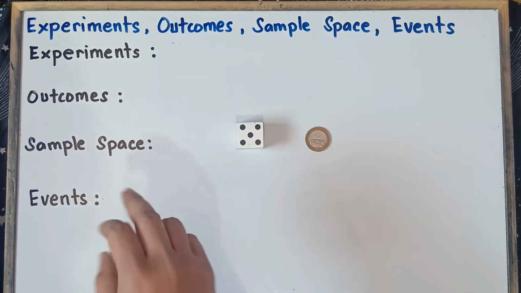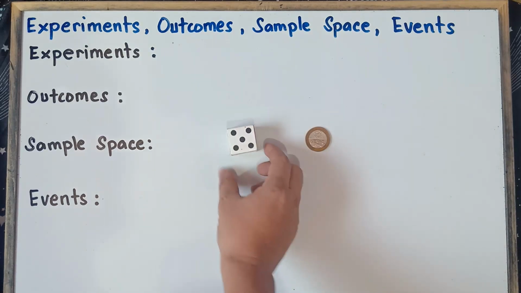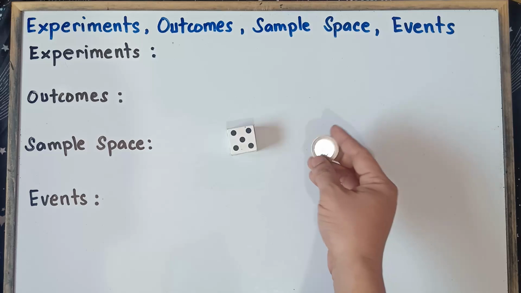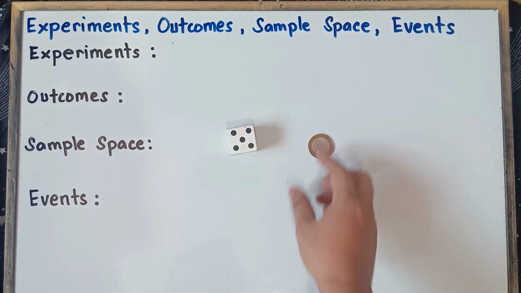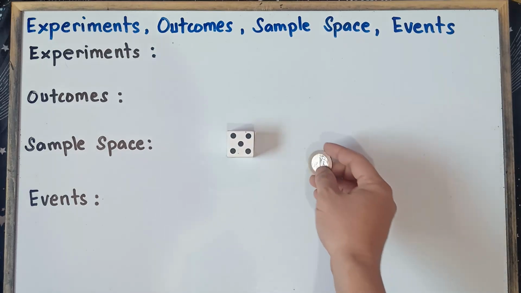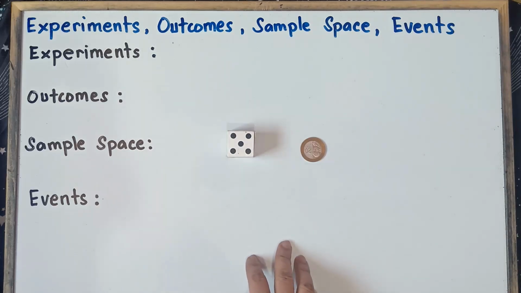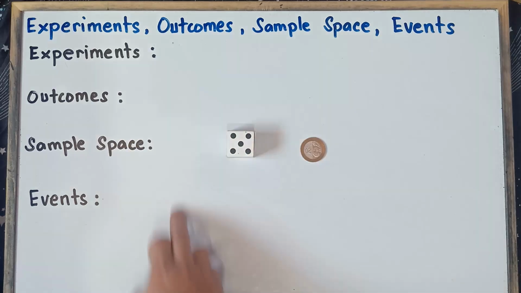and events are. So later on, we will have an example in rolling a die, and then an example in tossing a coin, and then another example: what if we roll a die at the same time we toss a coin? We do it together. So do not be worried, class, because I will give you plenty of examples for you to really understand this one. Before we proceed to our example, we need to define first the following terms.